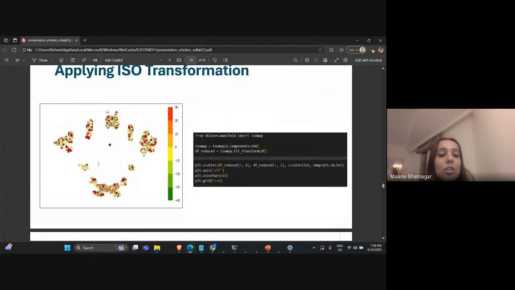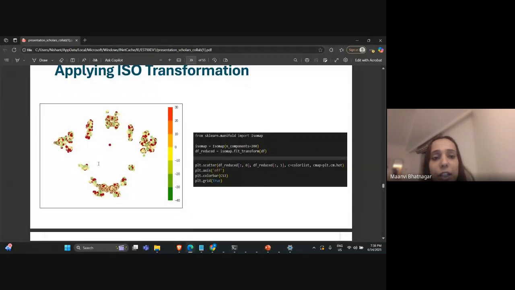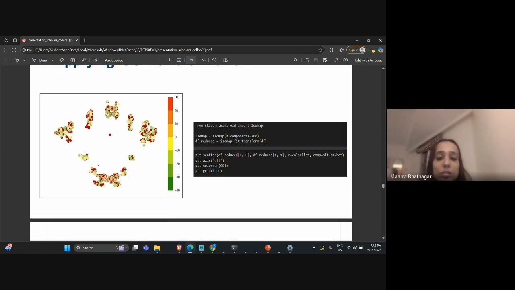So this is how our data becomes clustered after application of the Isomap transformation. In this form it will be easier for the deep learning model to evaluate different types of faults, because now it is in a clustered form. For this, we have used the sklearn library again, and there is a direct way to find the Isomap.